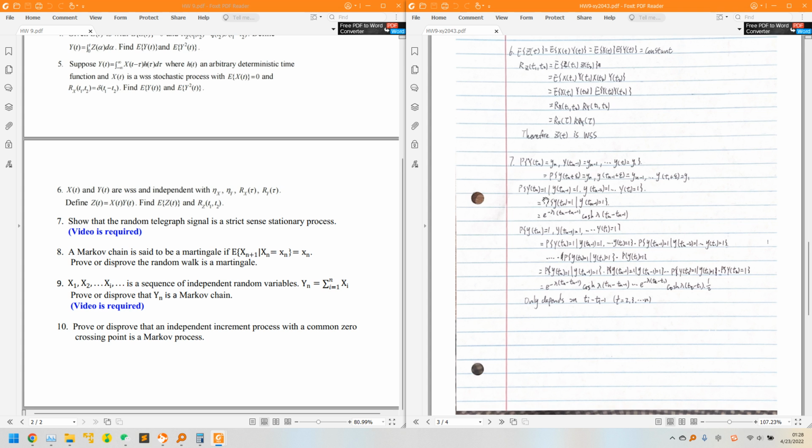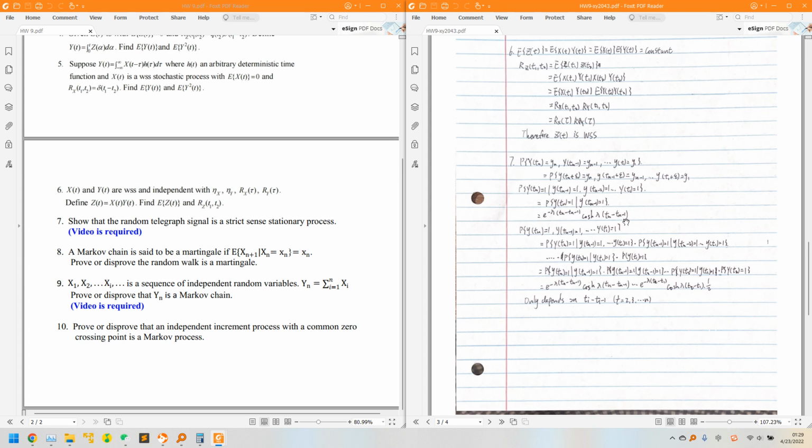So we can write that the probability of y of tn equals 1, given that y of tn minus 1 equals 1, y of tn minus 2 equals 1, all the way to y of t1 equals 1, is equal to the probability of y of tn equals 1, given that y of tn minus 1 equals 1, and we can write that it equals e to the power of minus lambda times tn minus tn minus 1.